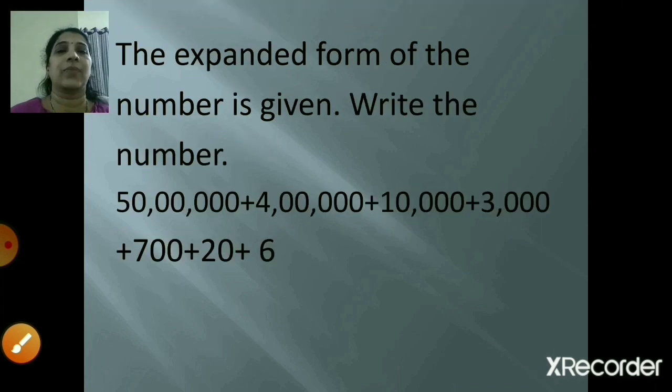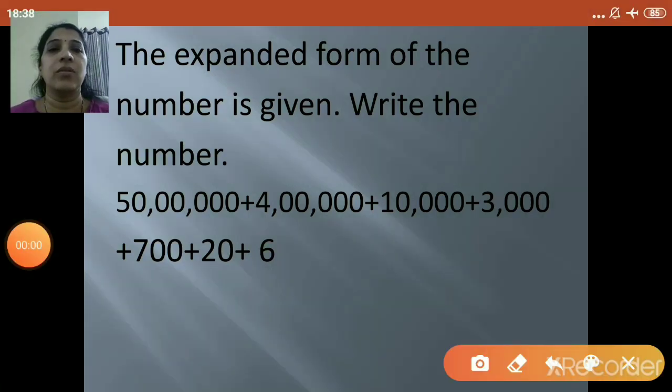Next one, the expanded form of the number is given. So write the number. So expanded form is given and you have to just write the number. So what is the number given? So first you see what is the first number. So this is your first set. Count the number of places.